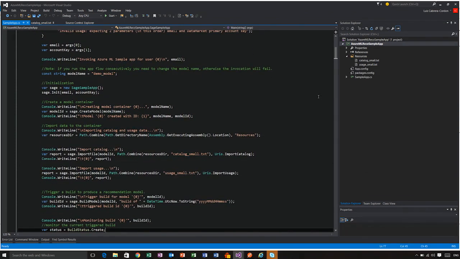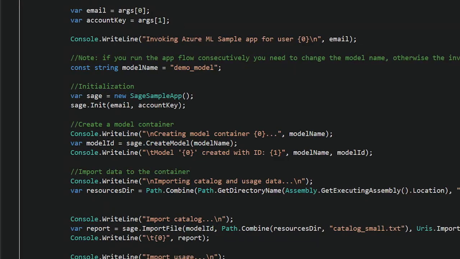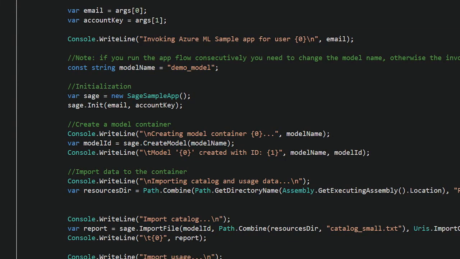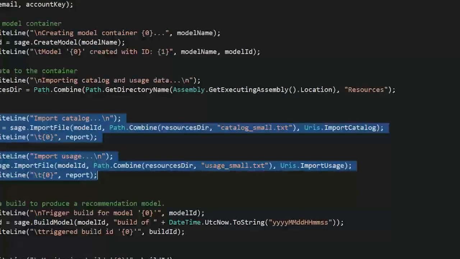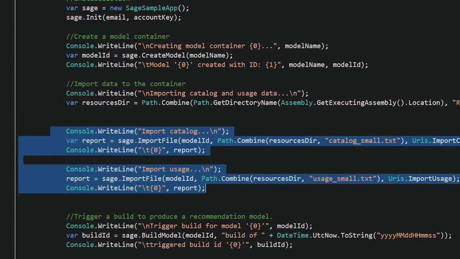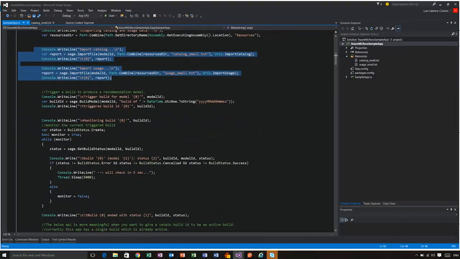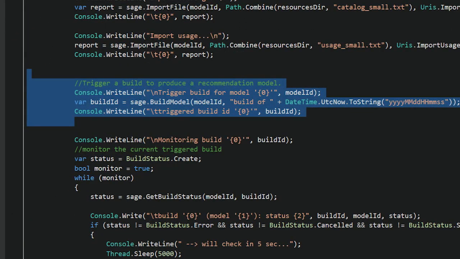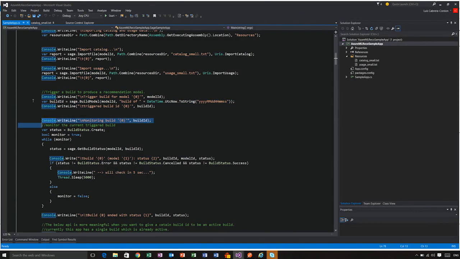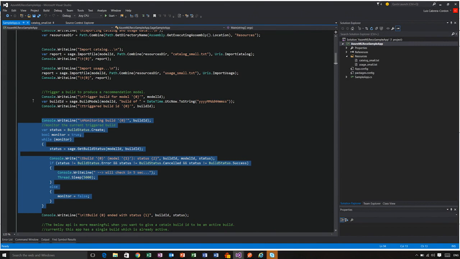So all you need to do is, just like we did in the UI, you need to create a model, which is what we're doing there on the create model call. Then you need to import a catalog and a usage file, which are the selected lines right there. Once you have imported those lines, you want to trigger a build, which is done in the next line. So you want to build a model, you pass it the model ID, and then the rest of the code really is in a tight loop, just waiting for that build to be completed.